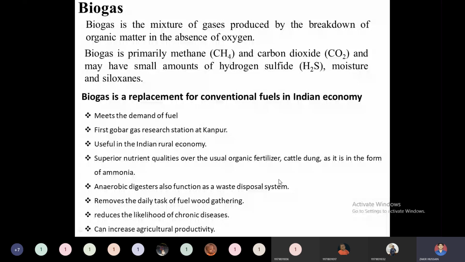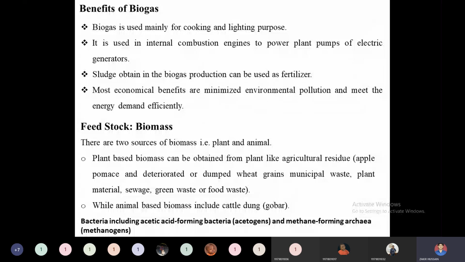Then what are the benefits? Benefits of biogas. Biogas is used mainly for cooking and lighting purposes, which is very important in the rural economy. Obviously we cannot see this in urban areas, because for lighting and cooking there we have comforts like a piped gas network and a 24 hour electricity supply.